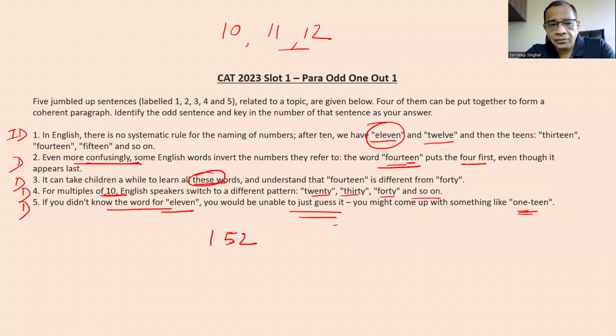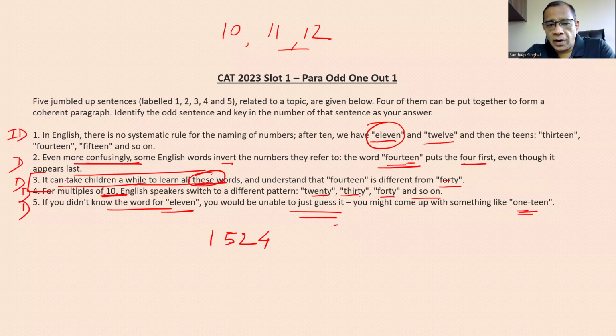So अब हमारे पास में 3 और 4 दो sentences बच गए. Third says it can take children a while to learn all these words and understand that 14 is different from 40. तो अभी 40 तक हम पहुंचे नहीं है. If you look at next sentence, for multiples of 10, तो अभी यहाँ पे हम 14 वगैरह की बात कर रहे हैं. Now we are talking about multiples of 10. So ये 40 जो है ये इसके बाद में आना चाहिए. For multiples of 10, English speakers switch to a different pattern, 20, 30, 40, and so on. So this fourth sentence then logically should follow second. And this third then can become our odd one out.